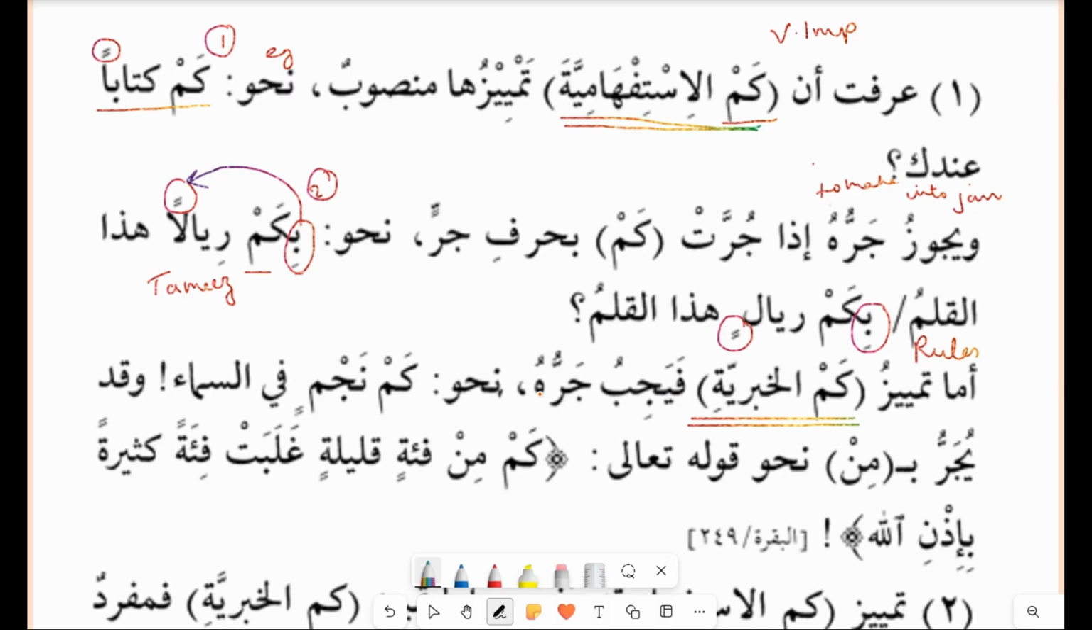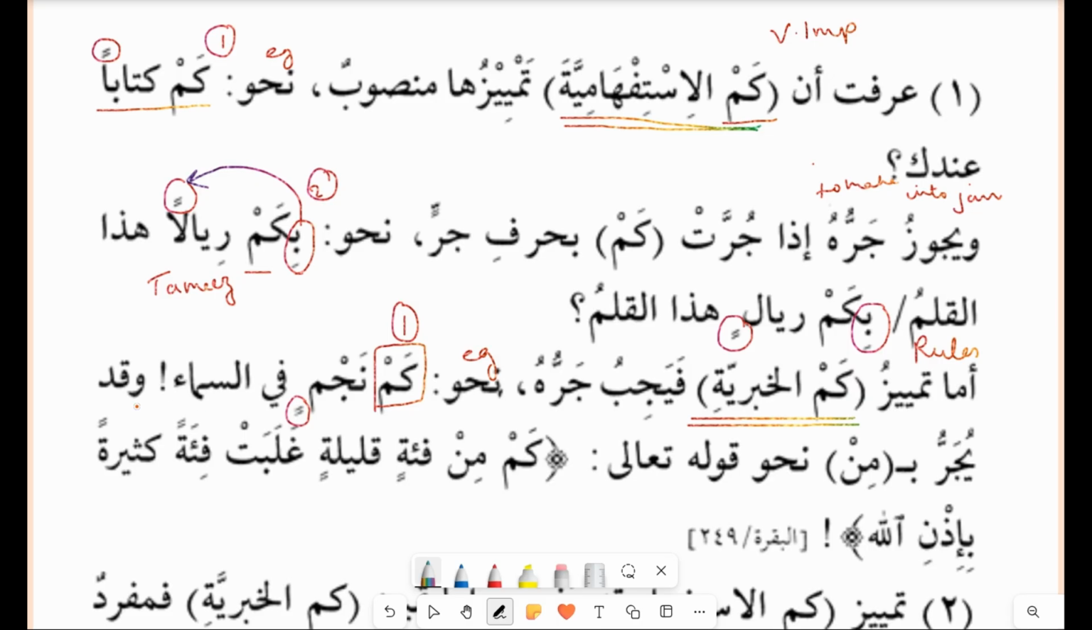Fayajibu jarruhu. So it is possible to make it jar. Example, now we are looking at the first example. If you learn the example, you can memorize the example, you will learn the rules. Kam najmin. So with Kam, it is making the noun into jar. So kam najmin, here it is acting. The questioning tool kam is no longer istifham, it is coming as kam khabariya. How will you recognize it is a kam khabariya? You will see the noun in the jar case.